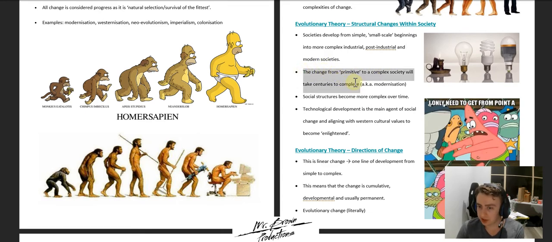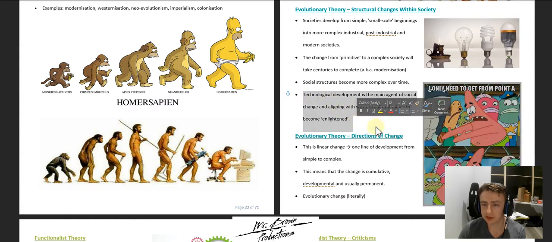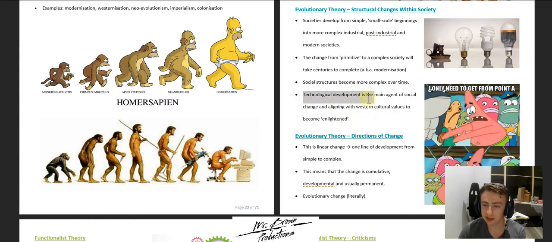Again, the structural change takes a long time to complete, so you go from primitive to complex over centuries and over hundreds and thousands of years. The idea, according to the theory, is that social structures also become more complex over time, which is true. And then the other structural change within society or belief is that any technological development is the main agent of social change. So that technology is driving most of the evolutionary change we see today.